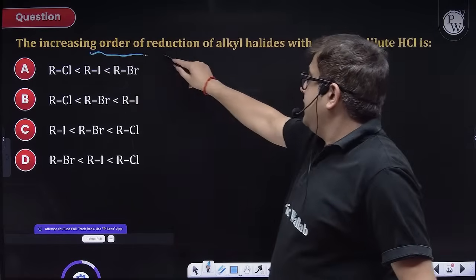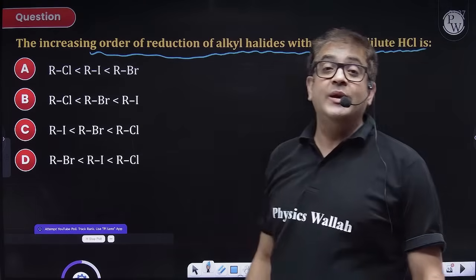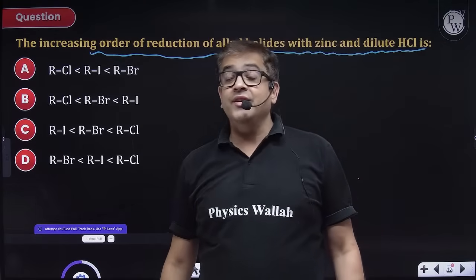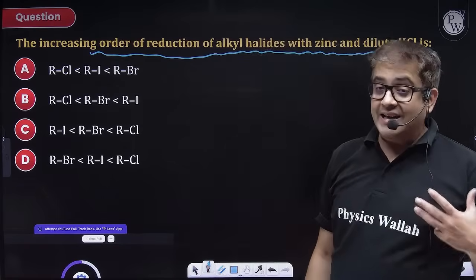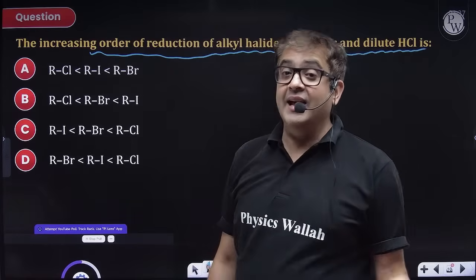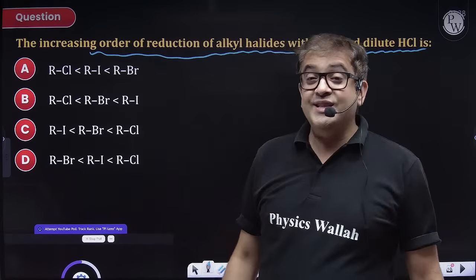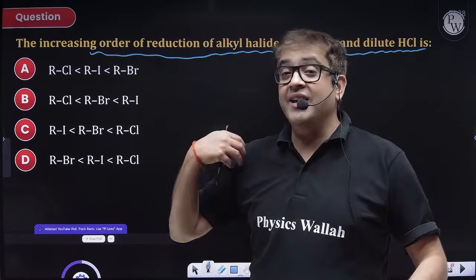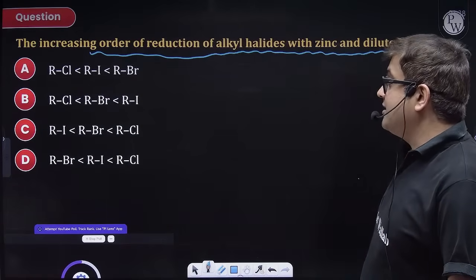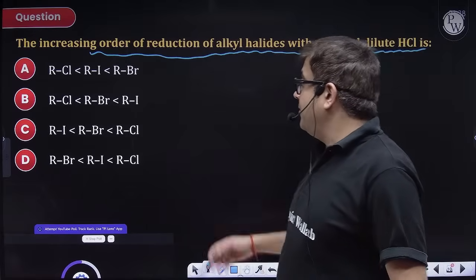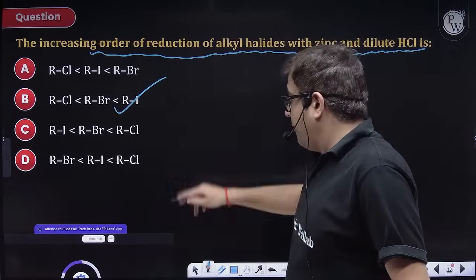The question says the increasing order of reduction of alkyl halides with zinc and dilute acid. Zinc and dilute acid reduces alkyl halide and forms the corresponding alkane. So zinc in acidic medium is used to reduce alkyl halides to form alkane. Now, ultimately you are removing halogen. So which halogen will be removed easily, sir? The one which has higher bond length, because the bond will be broken easily. So which will have the highest bond length, sir? RI will be highest, then RBr, then RCl. So obviously B is your right answer.